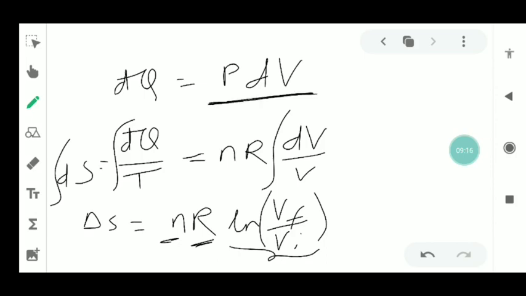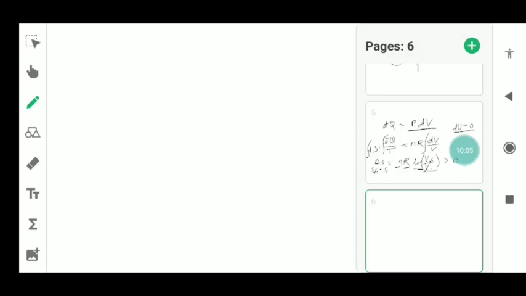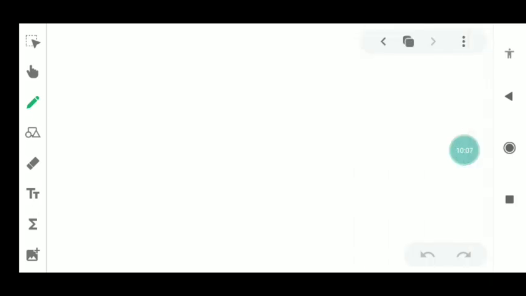We have seen in this case that du is equal to 0, so that is an isothermal process, but still you get a positive quantity for SF minus SI, which is the total change in entropy during the process. So I just showed you two different processes, the first was isobaric and the second was isothermal. But in any case you will find that the entropy change is a positive quantity.